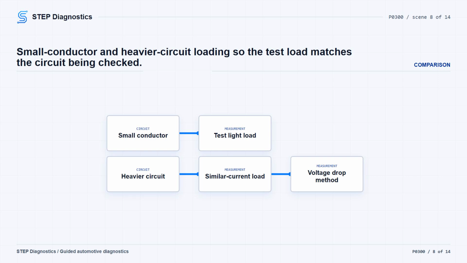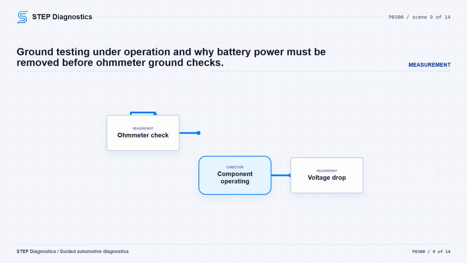For higher current circuits, voltage drop is the better test method. For ground-providing circuits, measure voltage drop while the component is operating or while you are attempting to operate it. If you use an ohm meter on ground circuits, disconnect the battery first, because normal voltage across body and chassis grounds can corrupt the reading.